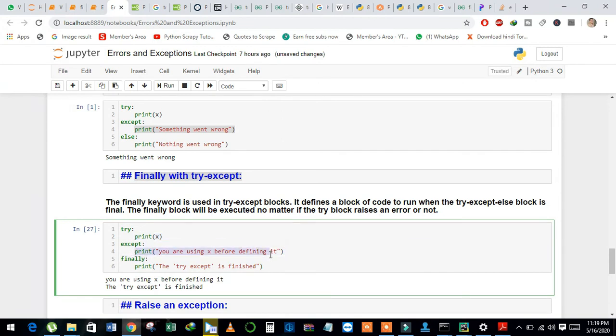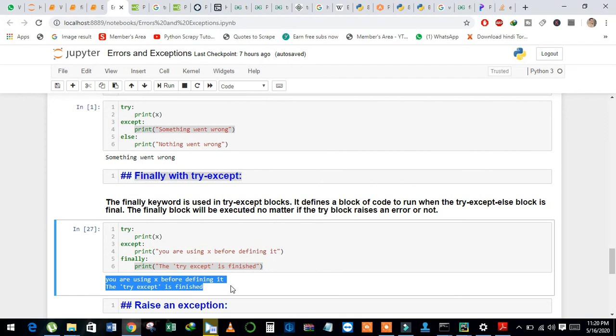and it will go to except and print the message you are using x before defining it, and also it will print the try except is finished. And see here, when I run this code, it returns the error message and also the finally block.